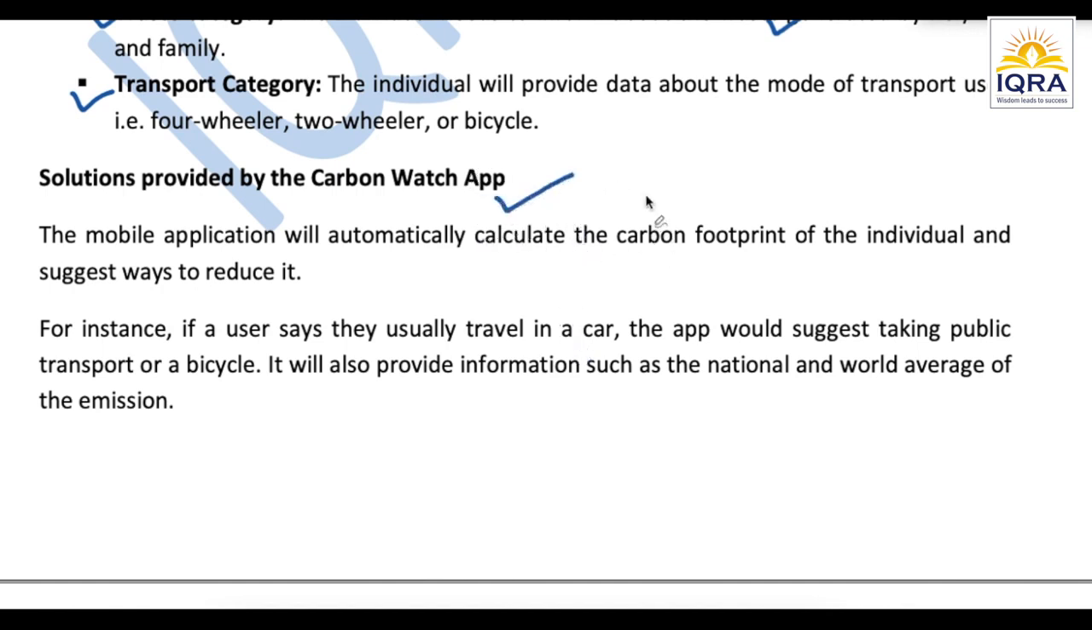What those solutions would be, for example, they'll be suggesting that instead of this particular transportation, you can use this alternative, so that your carbon footprint could be reduced. All right, so such kind of solutions they are going to provide. For instance, if a user says they usually travel in a car, the app would suggest taking public transport or a bicycle. So these kind of solutions this app generally is going to provide you. All right, so that was all about it.